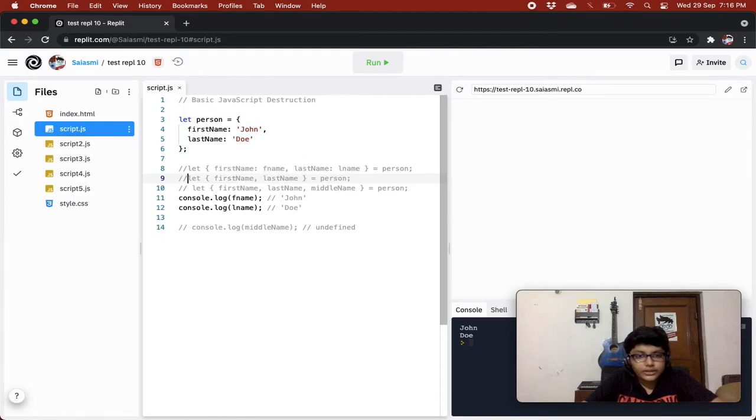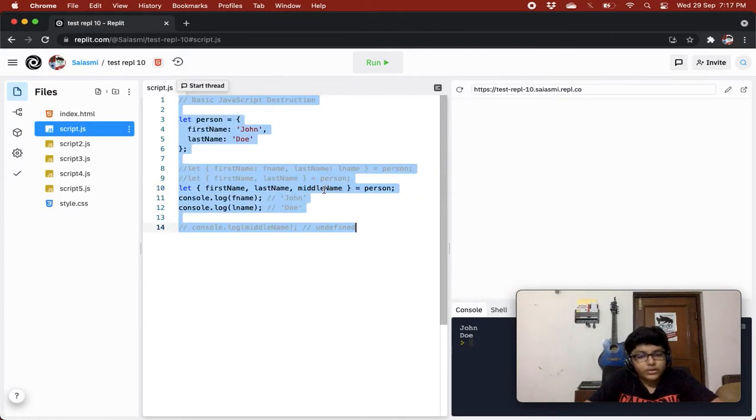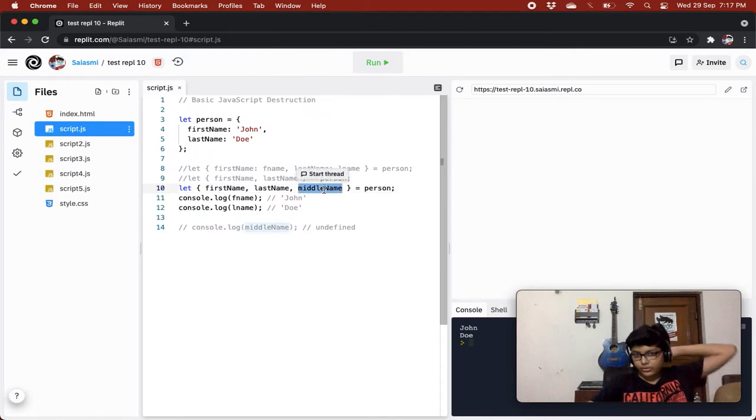And a third example is that when we are trying to destructure a property that is not there, its value will be undefined. We are giving middleName over here, so it is saying to bring person.middleName, but there's no middleName property in the person object, so it will set middleName to undefined. And when we log that middleName out, we'll get undefined.